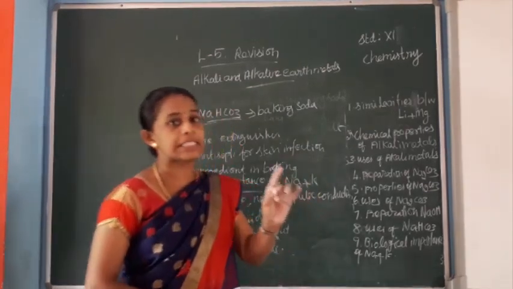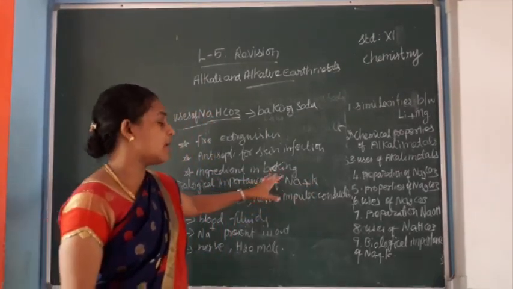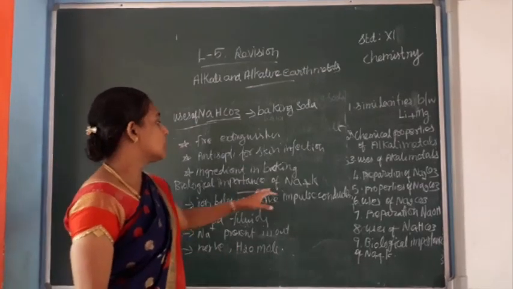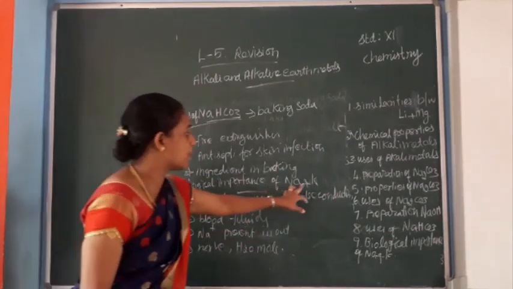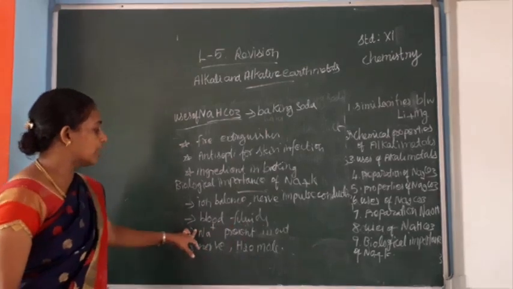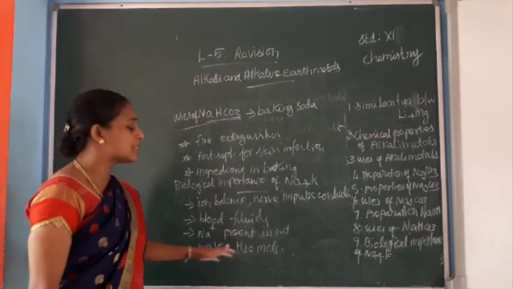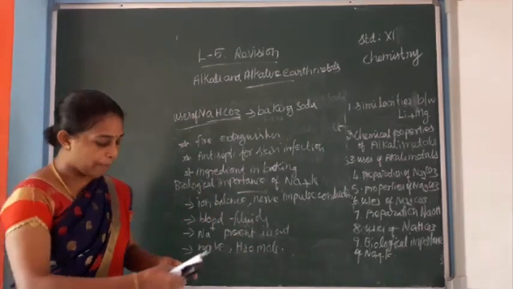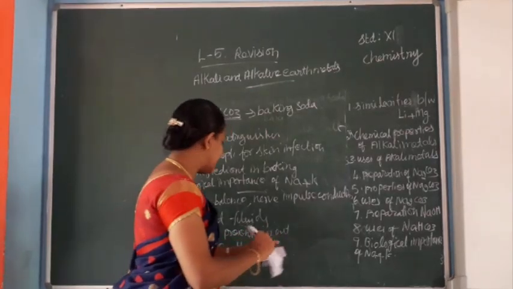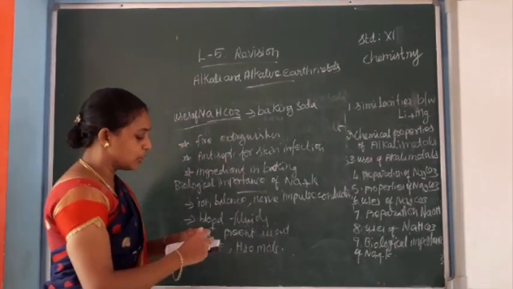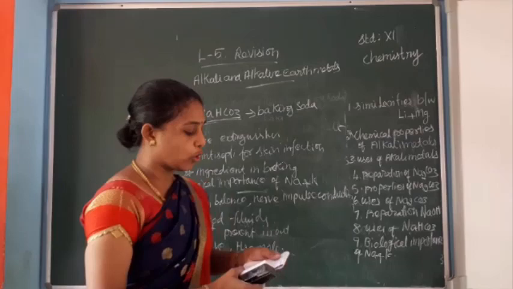These are the biological importance of sodium and potassium. They give ion balance and nerve impulse conduction. They are present in blood fluids, and sodium ions are present outside of the cells. They transmit nerve signals and water molecules across the cell membrane, and they activate enzymes. The sodium potassium pump is used to transmit many nerve signals and water molecules.